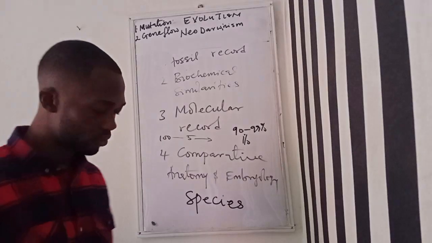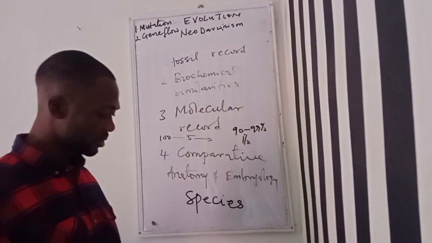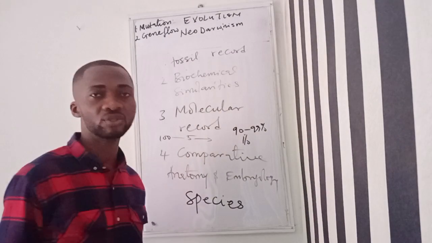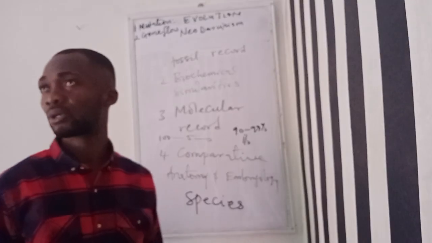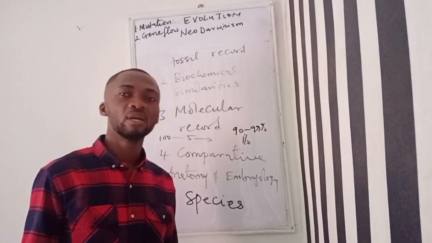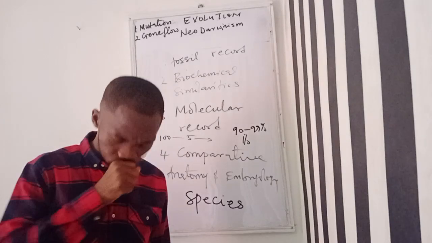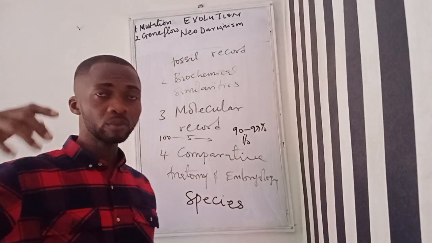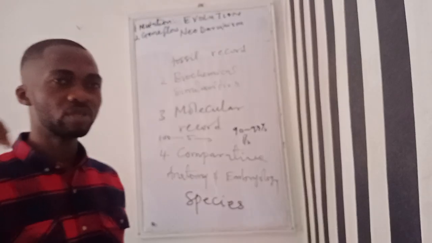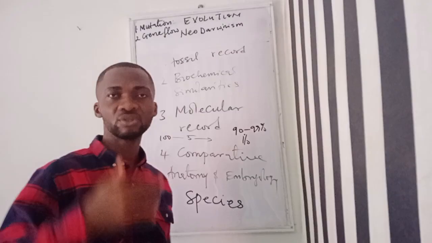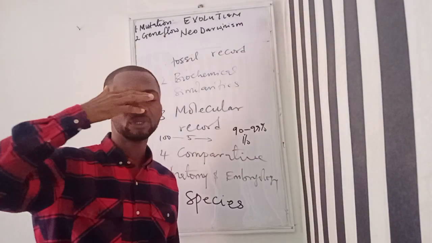Number one is that one species gradually transforms into another. That is the first pattern of evolution. One species, after it has accumulated mutation, just like we explained, can now transform into a new species.